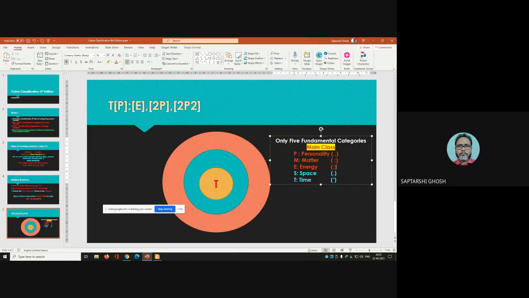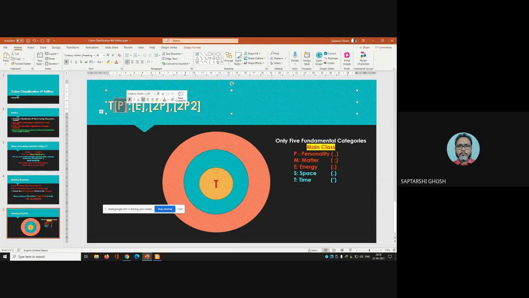Now, you know this is personality. And you know this is energy. But what is this 2P and what is this 2P2? Can any one of you tell me? See, here we are getting P. P is the personality, and here E is the energy. But what is this 2P? What is this 2P2?